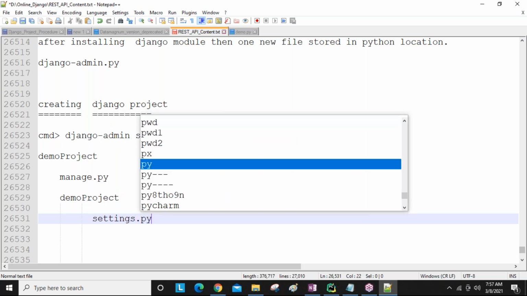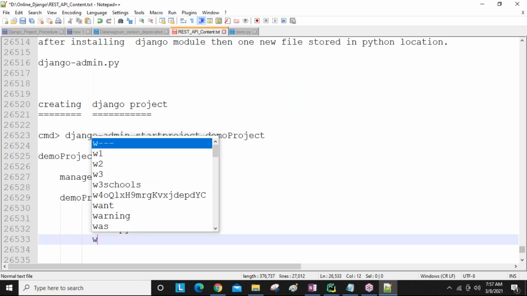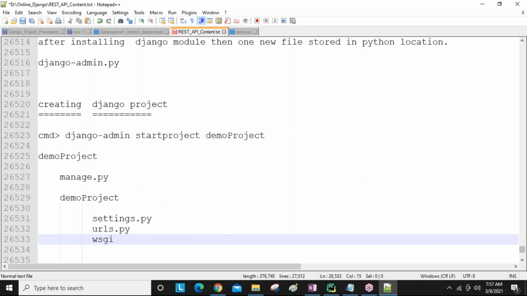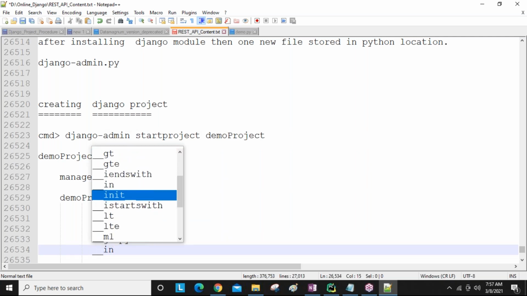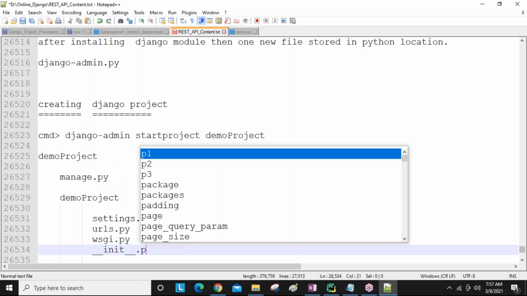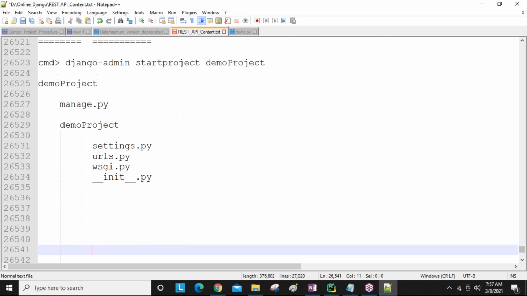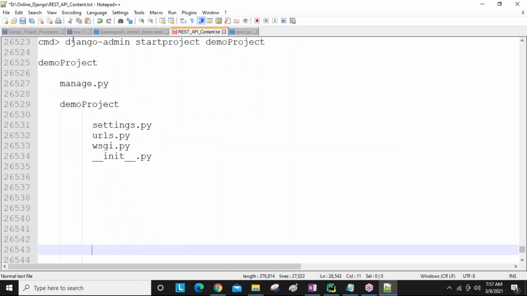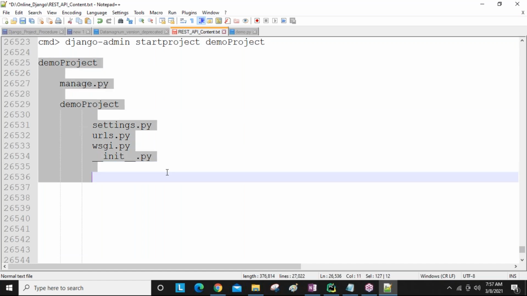Just for rough understanding: settings.py, urls.py, wsgi.py (web server gateway interface), and __init__.py. So after executing this command, you get a project tree structure like this internally.